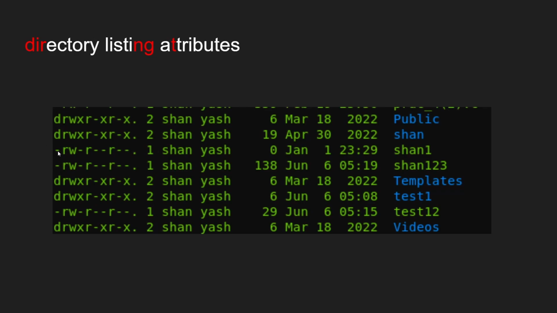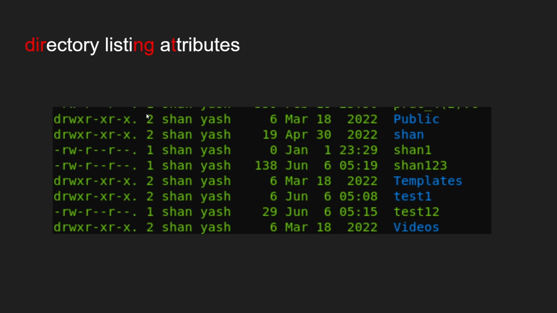And if there is a dash in the file type, then that means it is a regular file, just a testing file like this. Because I have created just a normal regular file without any content in it, that's why it is showing dash dash dash. And if the file type starts with l, it means that the file is linked to another thing.